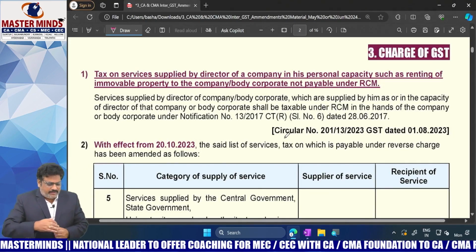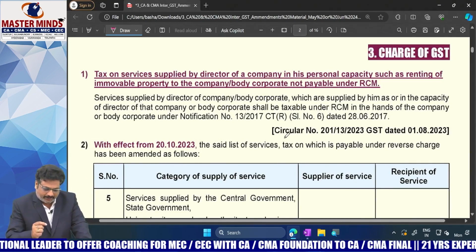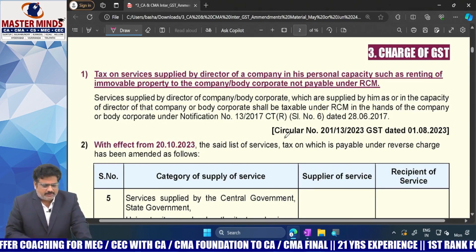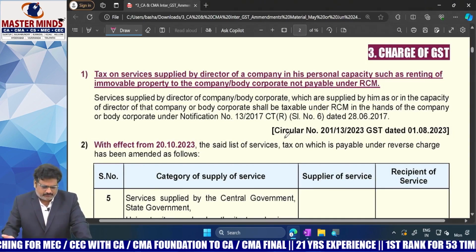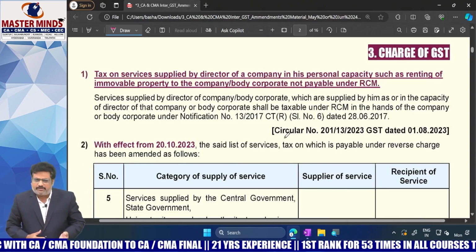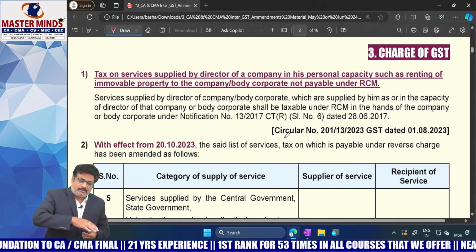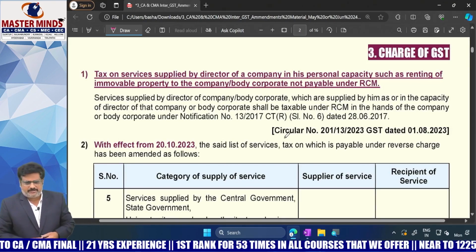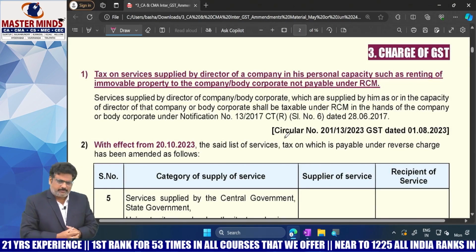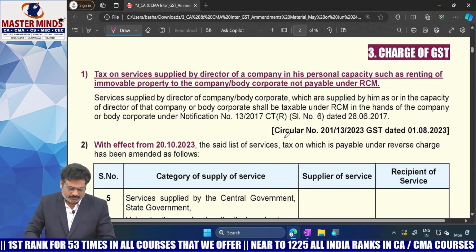Any other service provided by the director in his private or personal capacity, just like the services by way of renting of immovable property by the director to the company, is not covered. It is not the duty of the director to give immovable property on rent to the company. Those things are done in his private or personal capacity. With respect to them, the position is that they are not taxable under RCM. They are taxable under FCM. That is the point you need to remember.